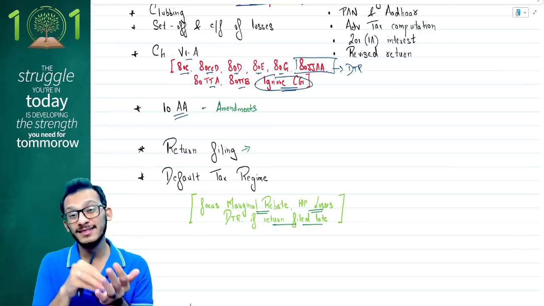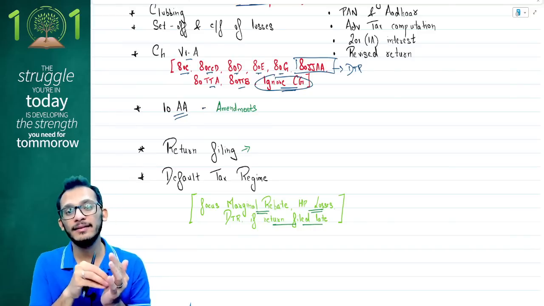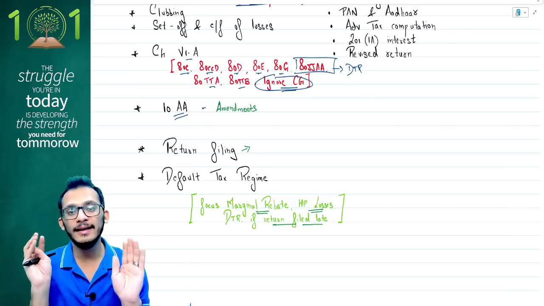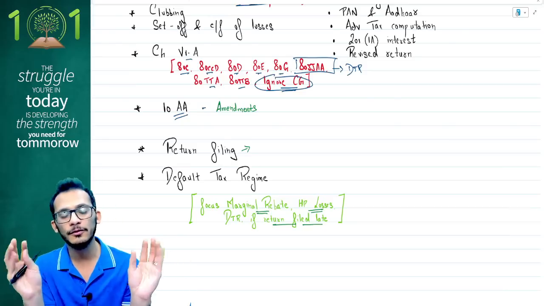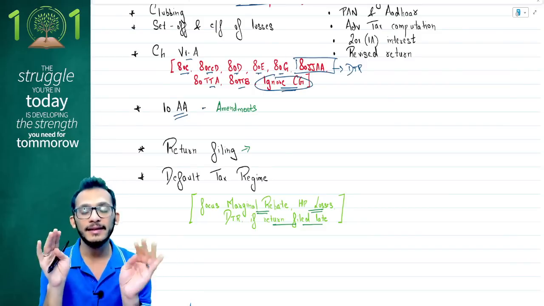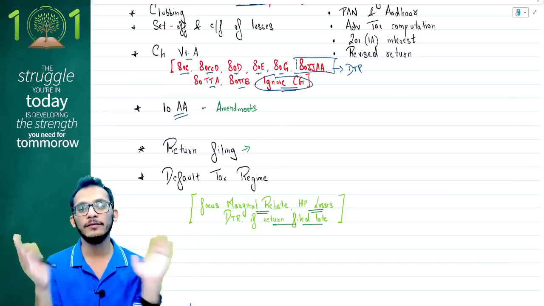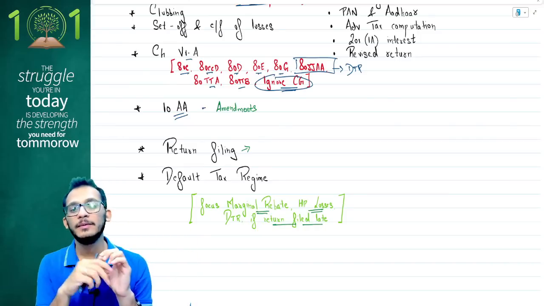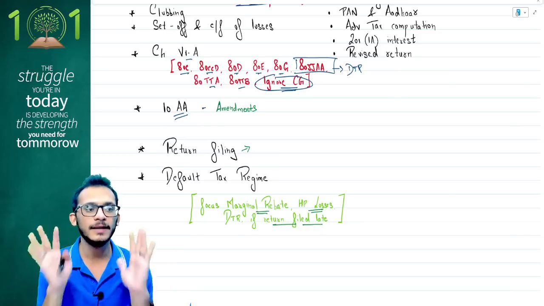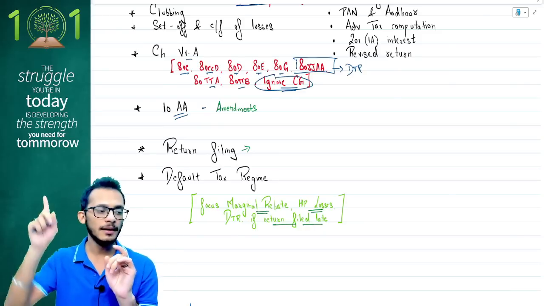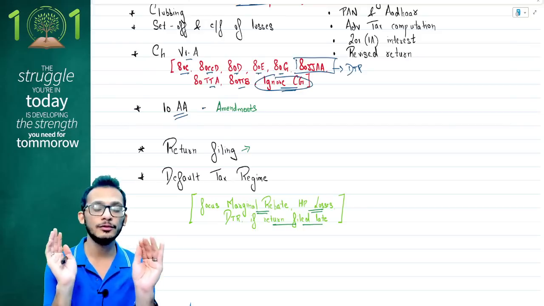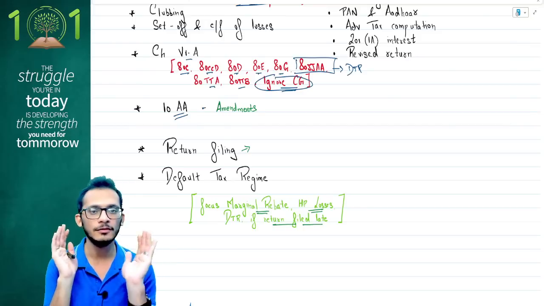And so in a lot of questions in September exam, they purposely gave you a fact that the person has filed the return late. Now, people assume that because the return is filed late, they assume for 234F, they assume for 234A, they assume for heading C not being eligible and everything. But what they forgot to realize is that it does not matter because the person itself is going for default tax regime. Yes, when the person has been forced into default tax regime, alternate rules do not even apply. So this is something which ICI has been testing in September exam, and expectation to test in January is also high.